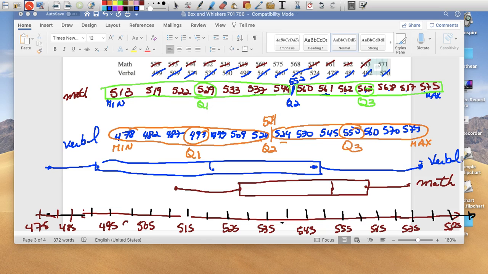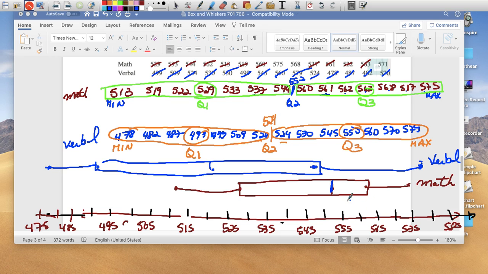So you can make some statements over here. You can say that the spread, the actual range of the verbal is much bigger than math. You can tell that in math they had some people who scored a little bit lower, in the 470s, compared to all the way to 579 or something. The math spread is tighter, more consistent. The median for the math is higher. The Q2 of the math is definitely better than the Q2 of the verbal. So you can talk about that.